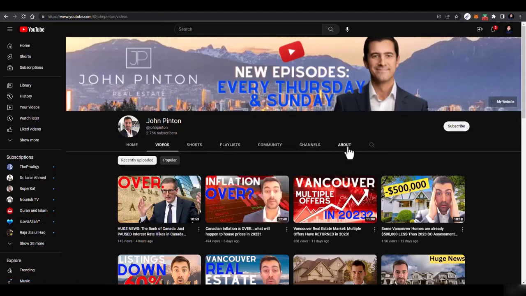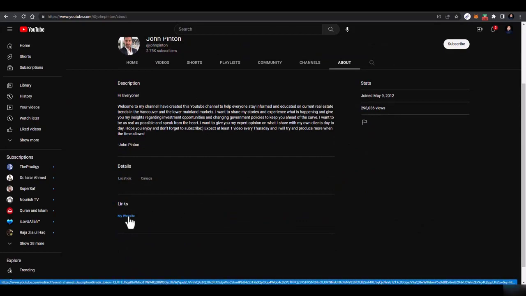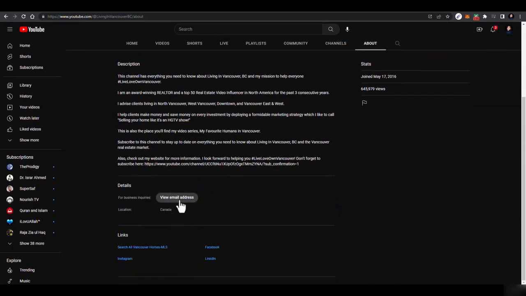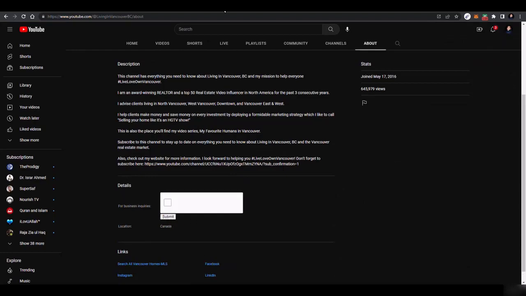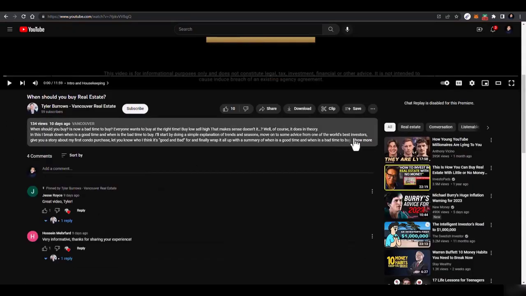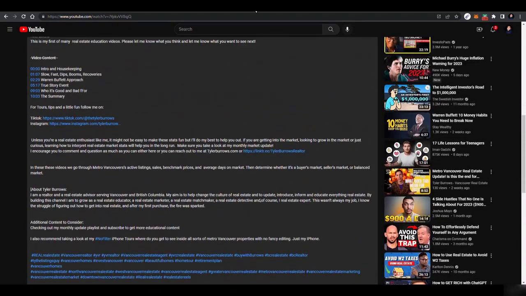And how to reach out to them, just go to their About page. Here you will find their website or their Facebook page, or from their website you can reach out to them, or you will find their email address as well. You just have to click on the email address, submit the captcha, and you will get their email address. Or you can just go to their video description, and there you will get all their TikTok, Instagram, and other profiles as well.